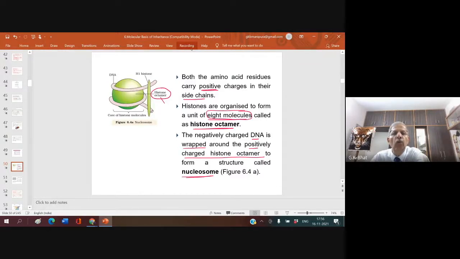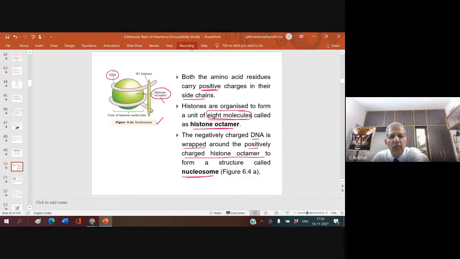But here only one molecule is shown, and this is wrapped by the negatively charged DNA. The histone is positively charged. These two together, the 8 molecules of the histone octamer plus the negatively charged DNA, are known as a nucleosome.